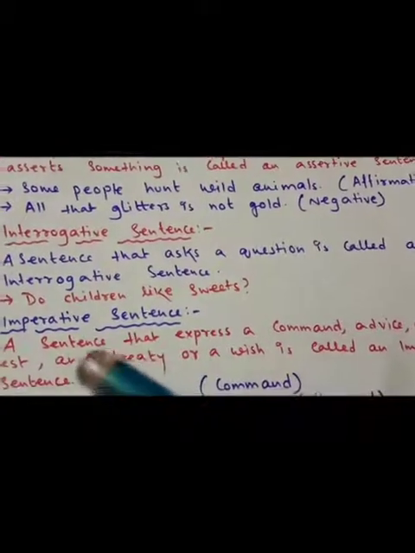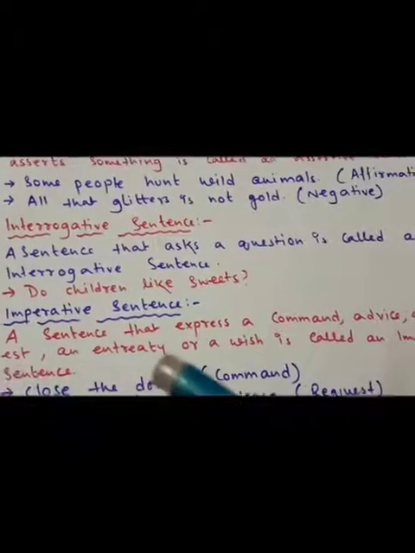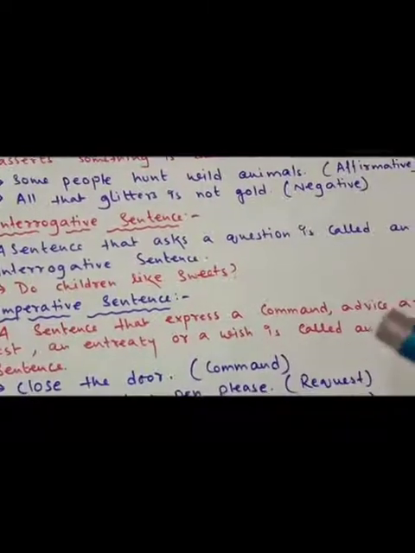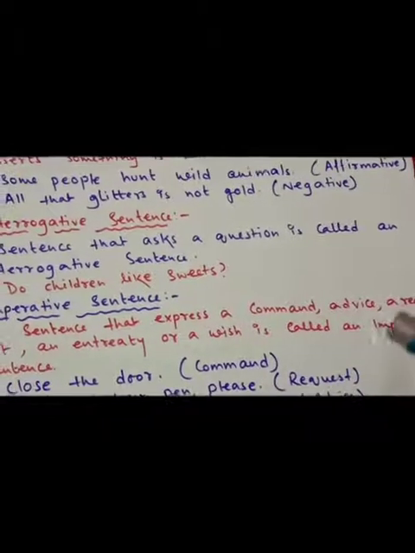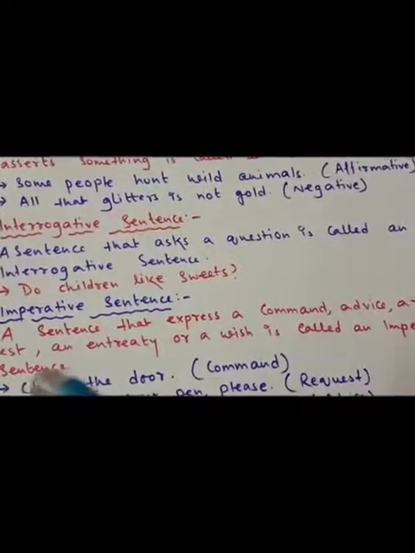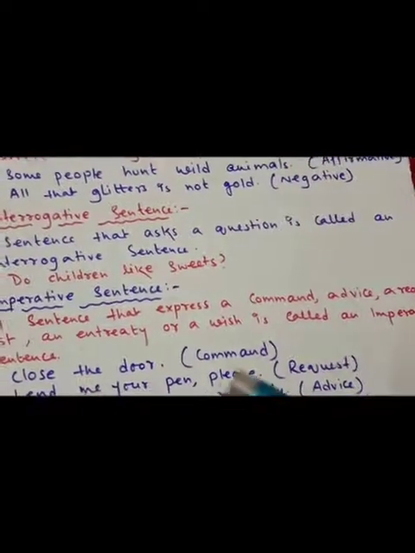Next one, that is imperative sentence. What is imperative sentence? A sentence that expresses a command, advice. Generally, this command, advice and request. An entreaty or a wish is called an imperative sentence.